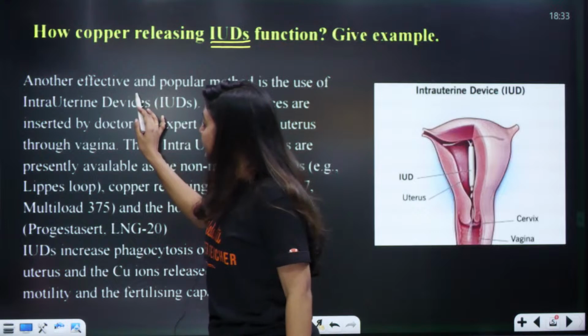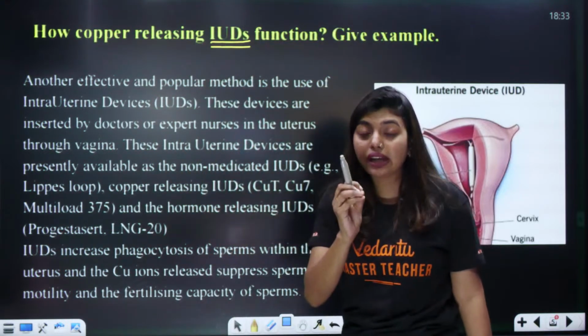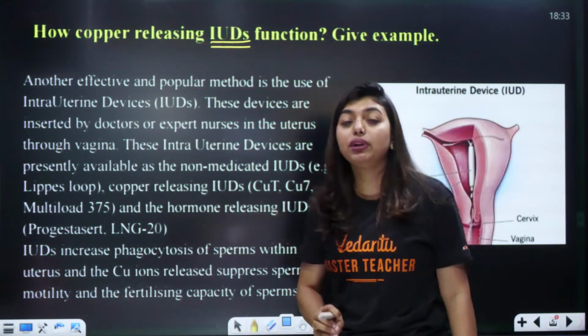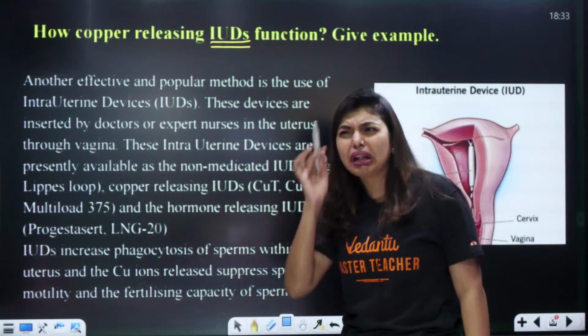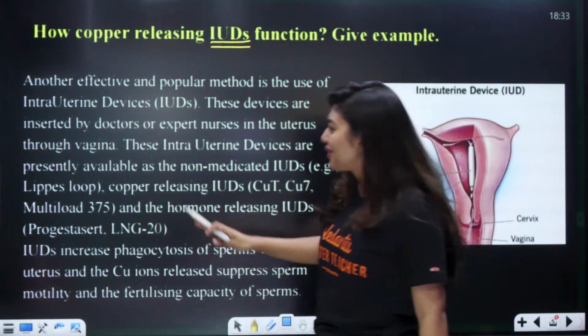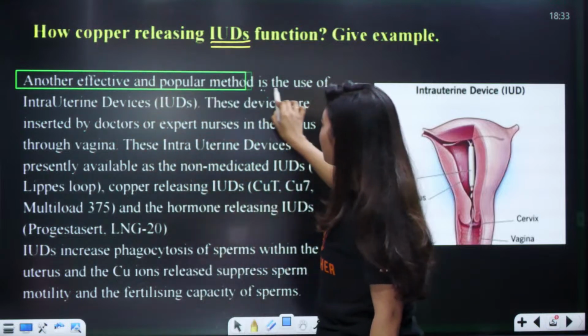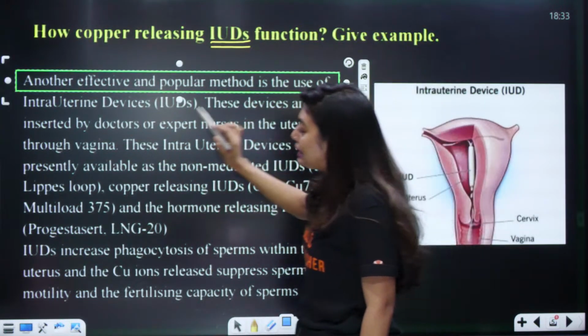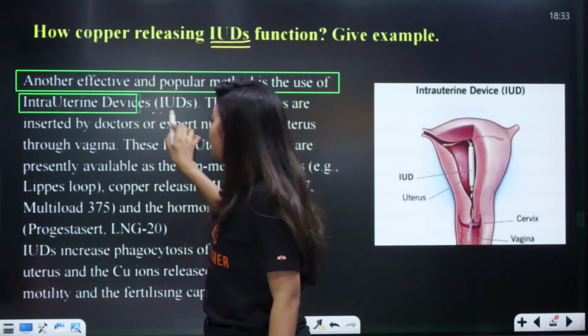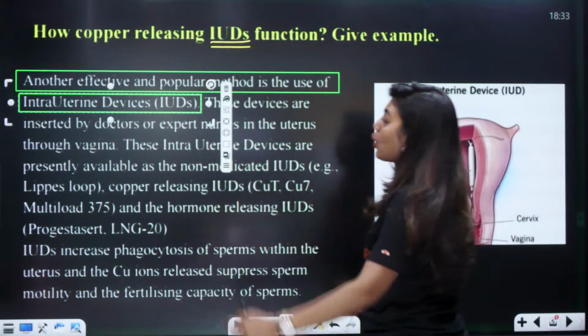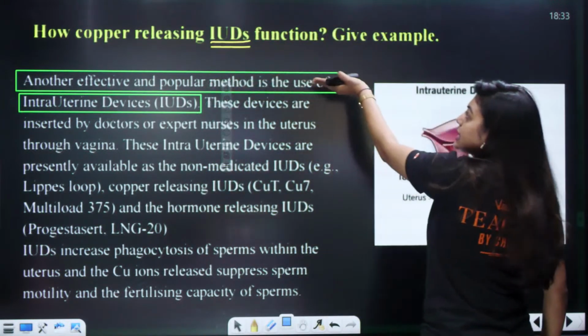So another effective method, students, very important. In India, the most effective and popular one is IUD. You will be shocked. You will be like, hey, Indians knew about this. But it is actually true. So look here. Another effective and popular method is the intrauterine device, which is called IUD. Now, the question is what? How copper releasing IUDs function.